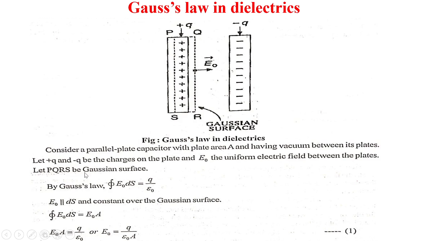Let PQRS be the Gaussian surface. By Gauss law, closed integral E0 . ds equals q upon epsilon 0. Now E0 is parallel to ds and constant over the Gaussian surface. So closed integral E0 . ds equals E0 A, which equals q upon epsilon 0, or E0 equals q upon epsilon 0 A.